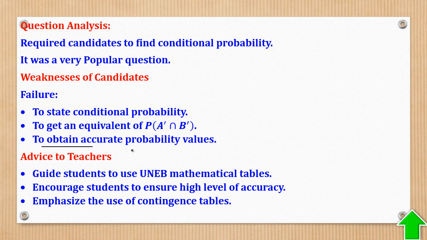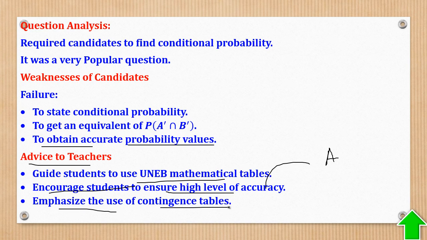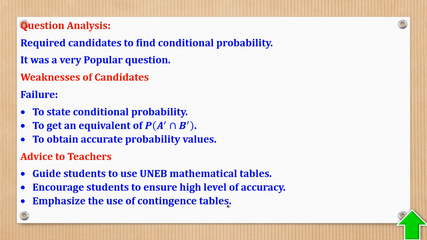Then failure to obtain accurate probability values. Advise teachers to guide students to use the UNEB mathematical tables, because this formula for union is already there in the table. Then encourage students to ensure a high level of accuracy. If possible, use fractions. But if not, don't round off to a whole number. Use 4 decimal places. Then emphasize the use of contingency tables. If not a contingency table, then it has to be a Venn diagram. The Venn diagram will give you a correct answer, though it will be a little longer.